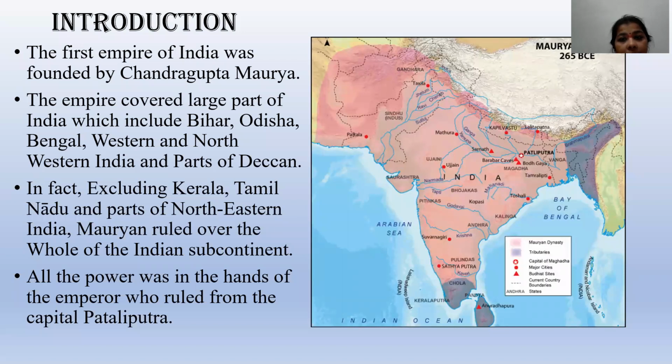Let's see the introduction first. So this is the Mauryan Empire, where the Mauryas ruled. The capital of Magadha is Pataliputra. Here it is. The first empire of India was founded by Chandragupta Maurya.